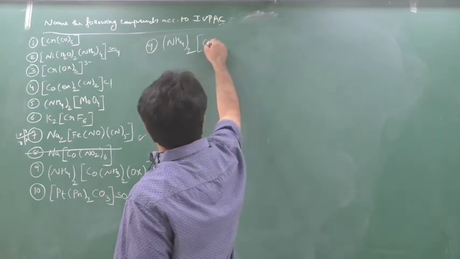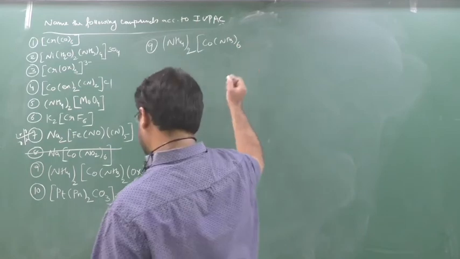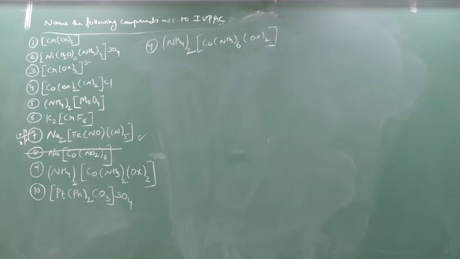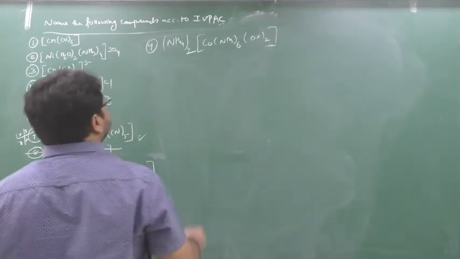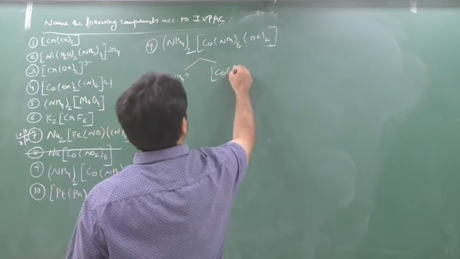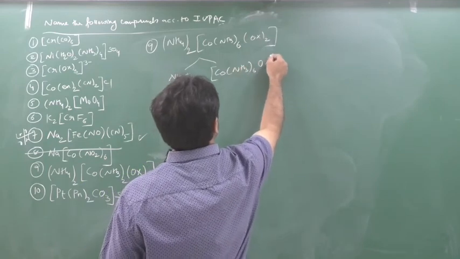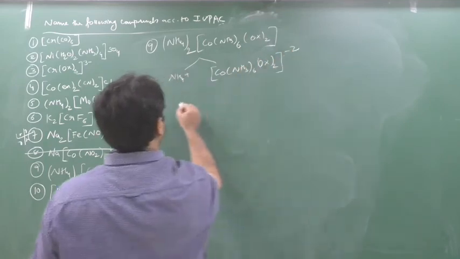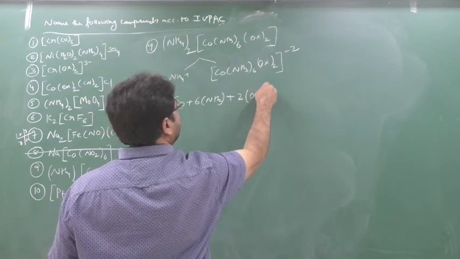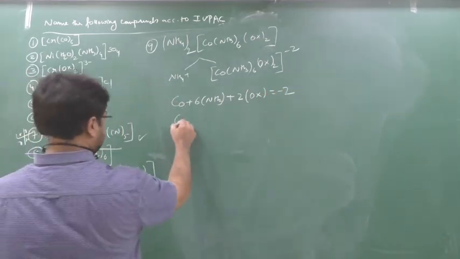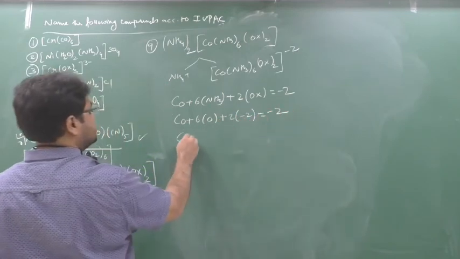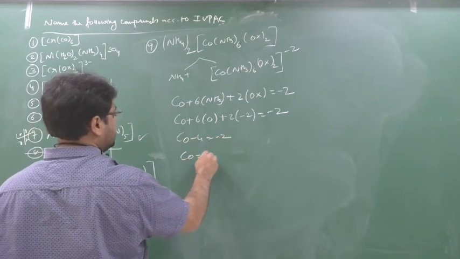(NH4)2[Co(NH3)6(OX)2]. We'll see this. So split this. Here it will come NH4 plus, and here [Co(NH3)6(OX)2] minus 2. So here I write Co plus 6 into NH3 plus 2 into OX equal to minus 2. Ammonia is neutral ligand, 0, oxalate is minus 2. Co minus 4 equal to minus 2, Co equal to plus 2.